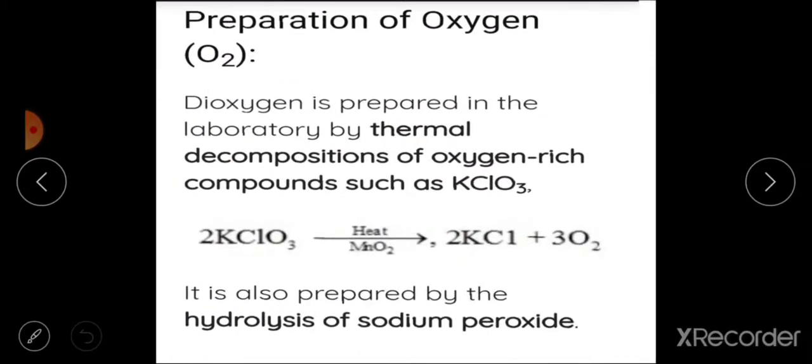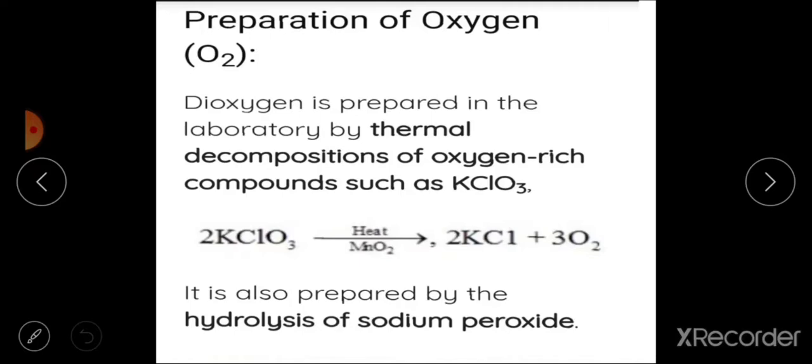Then next to this is dioxygen and preparation of this dioxygen. This dioxygen can be prepared in a laboratory by thermal decomposition of oxygen rich compounds such as KClO3. This is potassium chlorate.